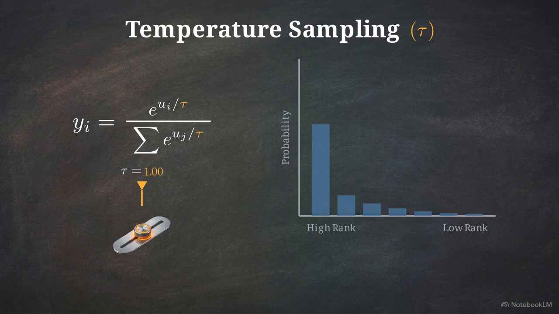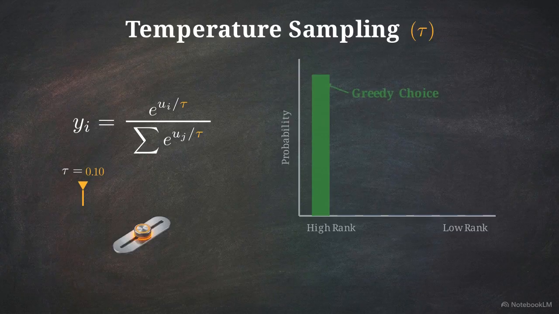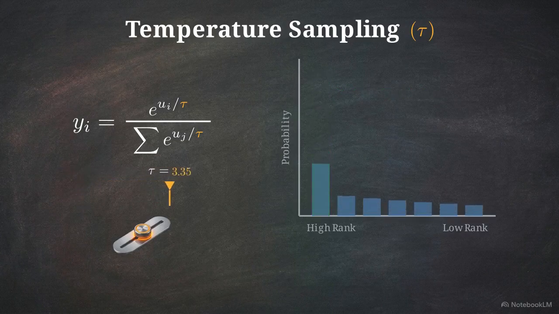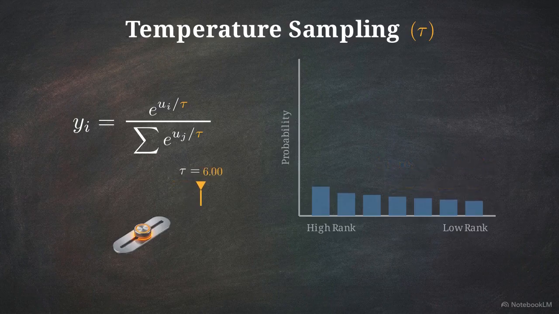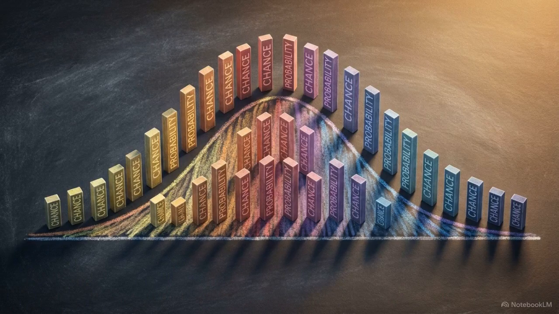If we lower the temperature towards 0, the mathematical gap between probabilities is exponentially magnified. It creates a steep cliff, crushing alternative options and forcing the model back into a rigid, highly logical greedy choice. If we raise the temperature above 1, the probability gaps are mathematically flattened. Obscure, lower-ranked tokens gain a chance to be selected. This unpredictable sampling sparks variety, though pushing it too high generates complete nonsense. What we perceive as AI creativity is the result of a deliberate, mathematical flattening of a probability distribution.